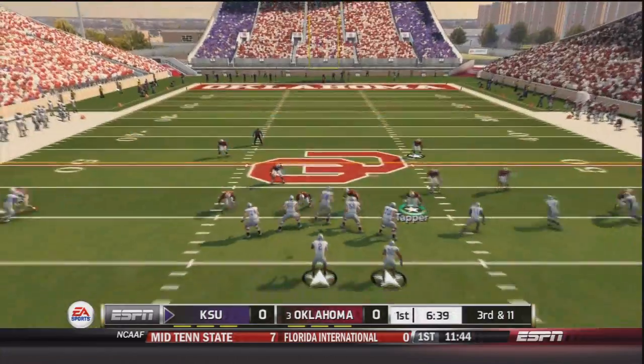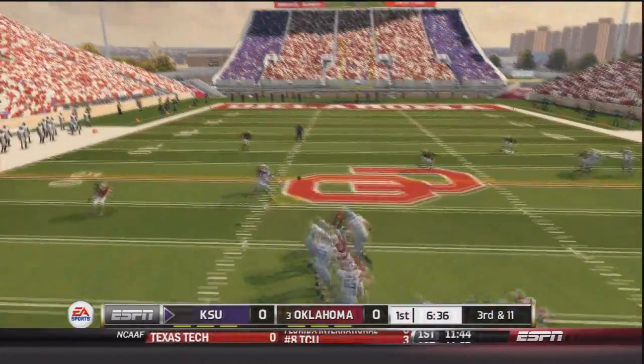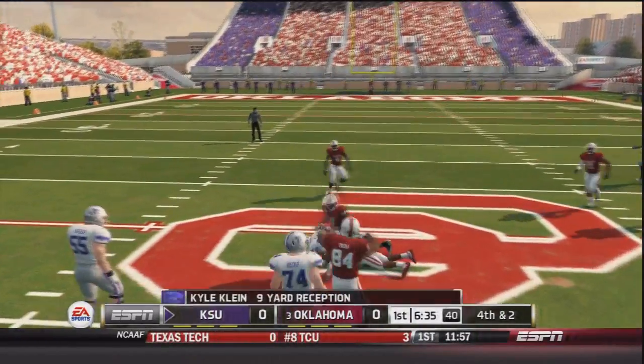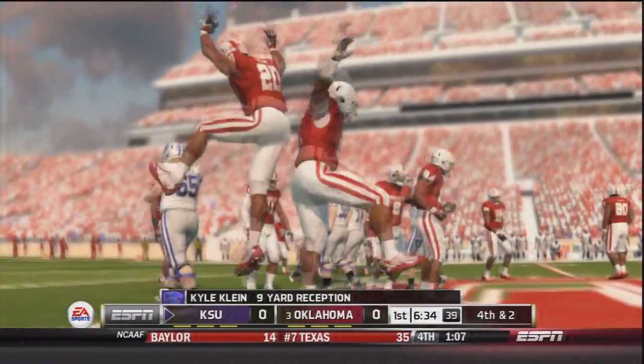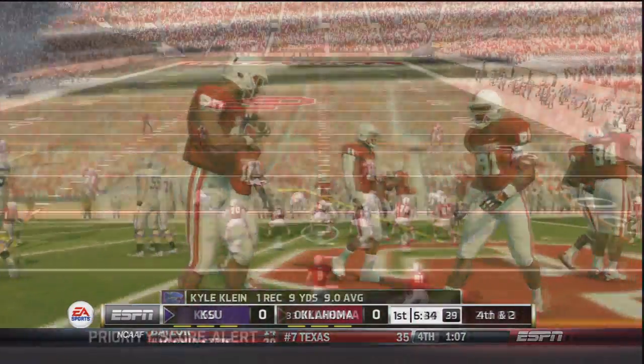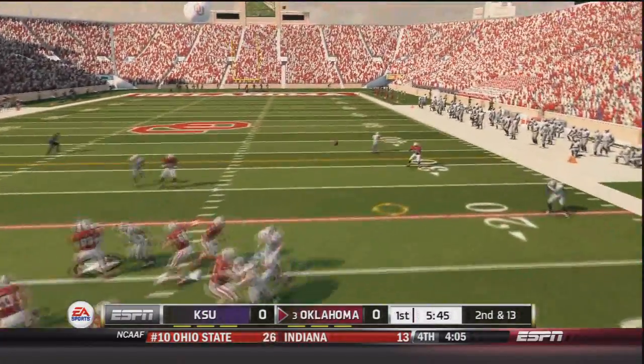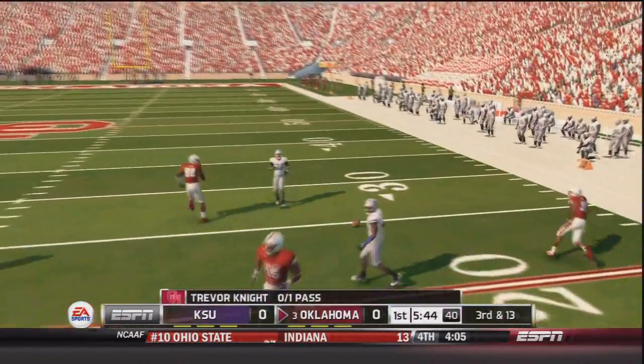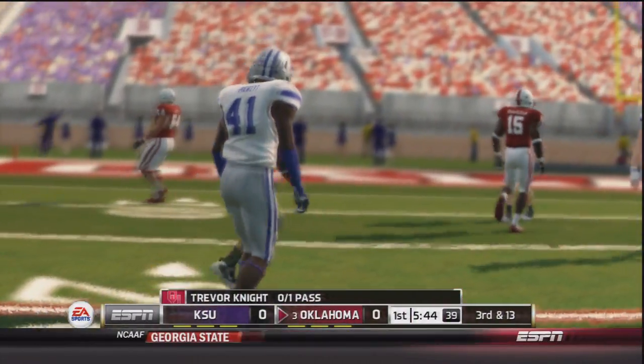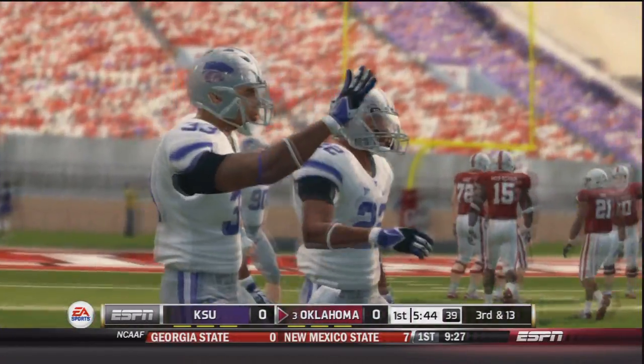Now 3rd and 11. Sharp takes the snap from shotgun. He throws. It's caught by Kyle Klein, and he is brought down to bring up 4th and 2 for the Wildcats, and they would punt the ball to OU. So now Trevor Knight's out on the field. 2nd and 13. Knight takes the snap, throws. It's tipped up in the air. Luckily, no Wildcats got to it, but that was a very dangerous play.